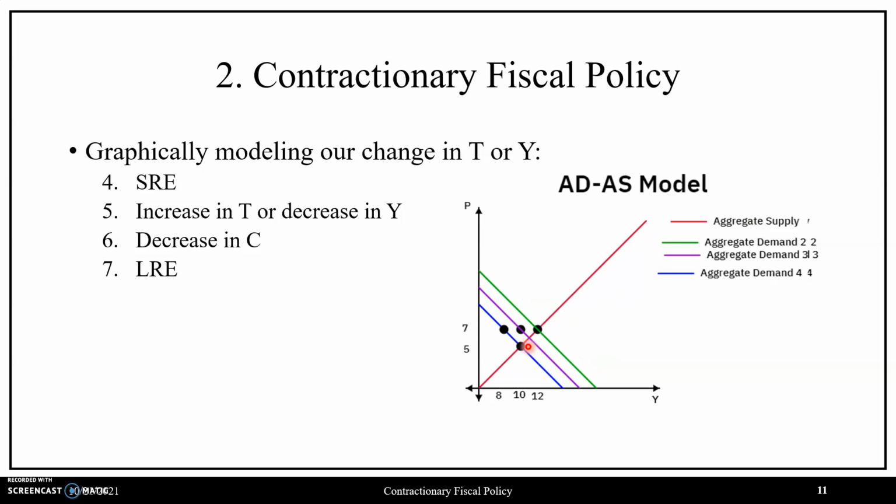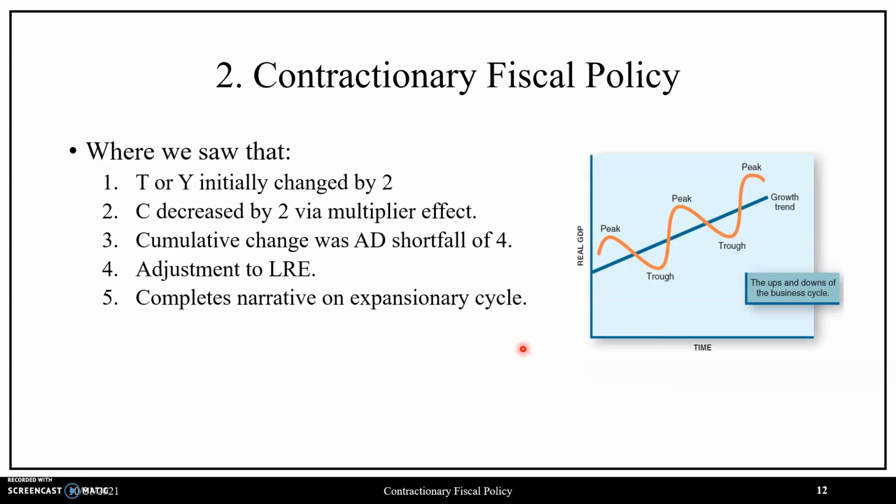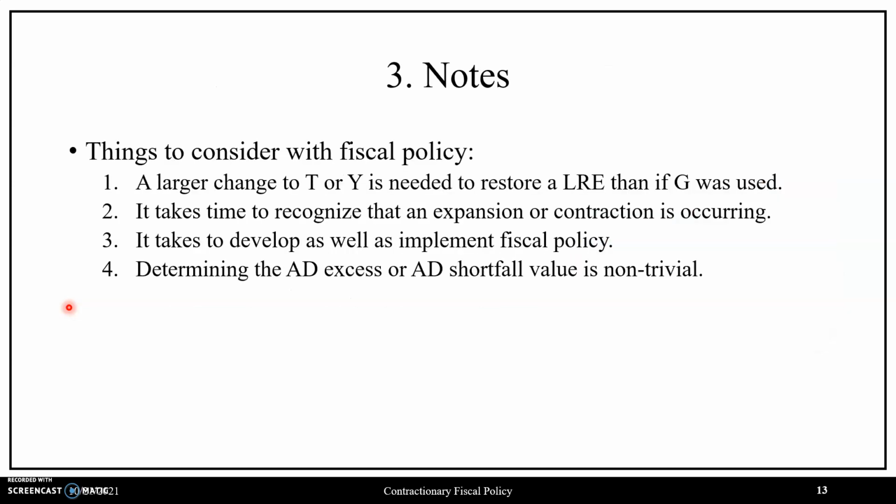intersect AS at our equilibrium at a real output level of 10, at an average price level of 5, which corresponds to a long-run equilibrium since our goal of full employment is met. Overall, what we saw was that by increasing taxes or decreasing income transfers, we were able to restrain aggregate demand by the AD excess such that we could restore the long-run equilibrium, completing our narrative on expansionary cycles.